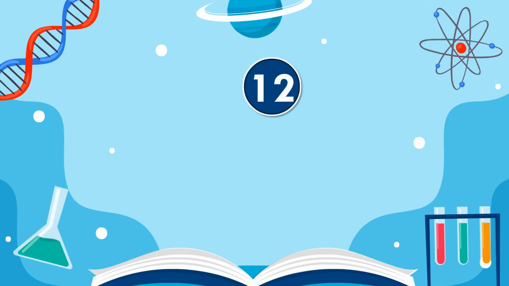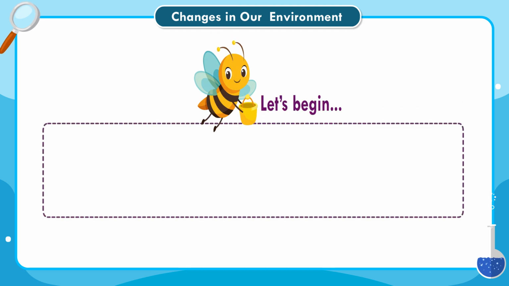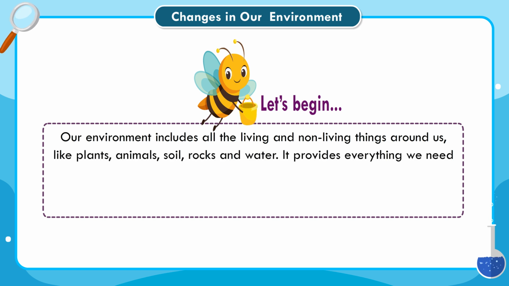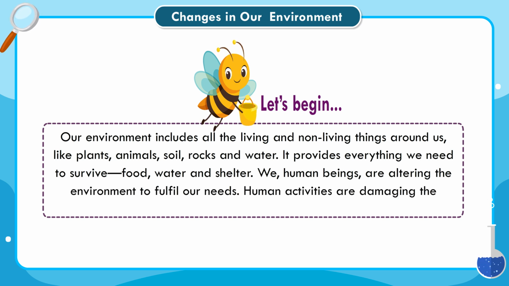Chapter 12. Changes in our environment. Let's begin. Our environment includes all the living and non-living things around us, like plants, animals, soil, rocks and water. It provides everything we need to survive: food, water and shelter. We, human beings, are altering the environment to fulfill our needs. Human activities are damaging the environment.